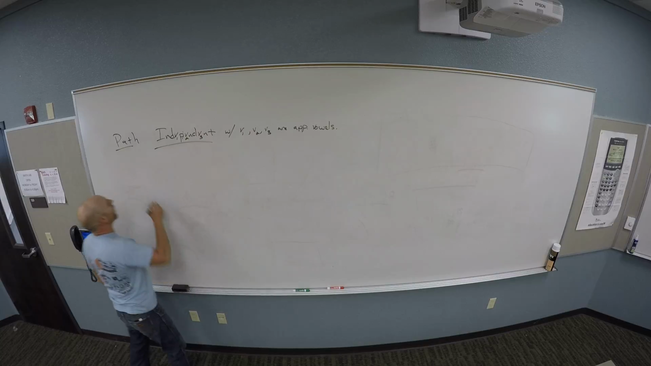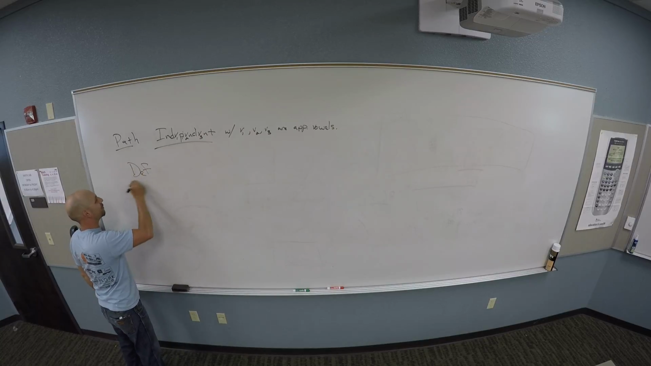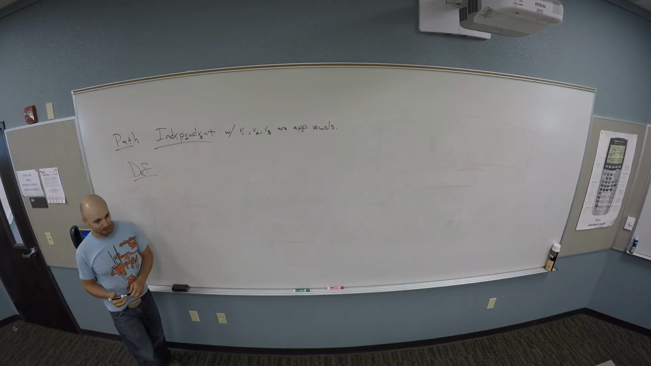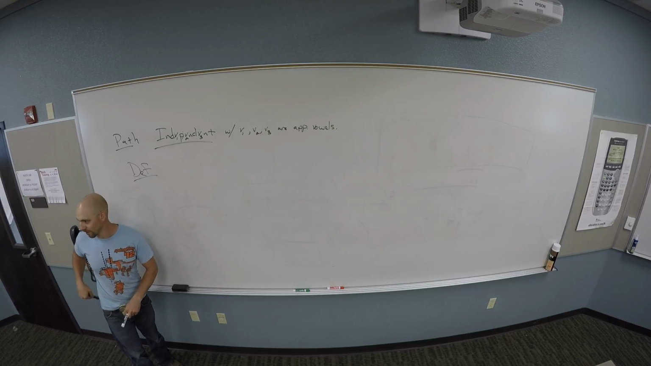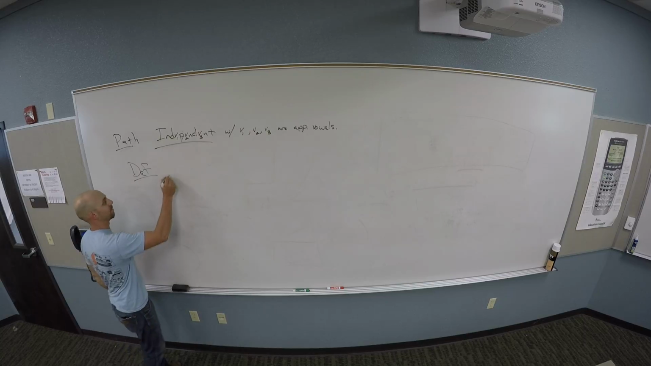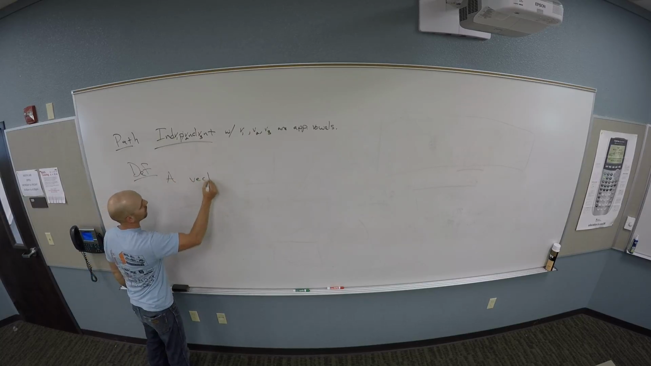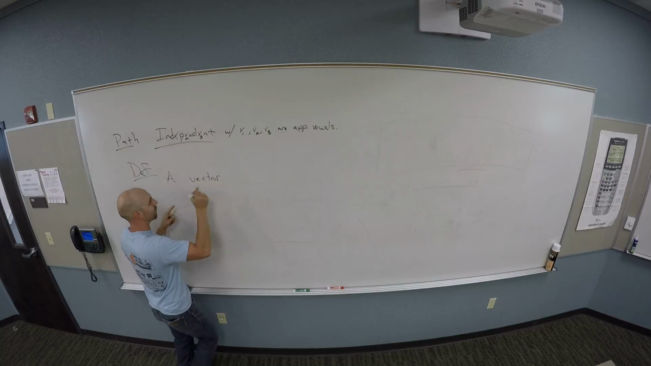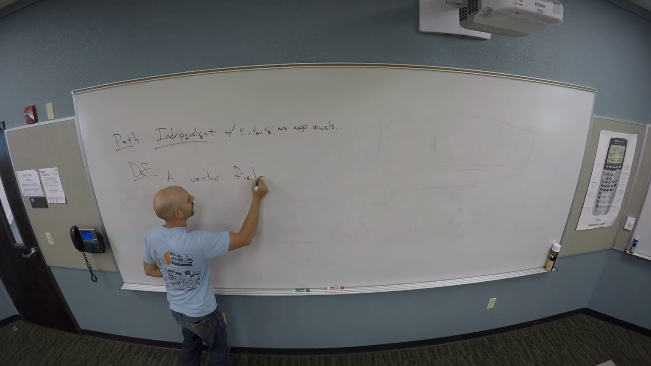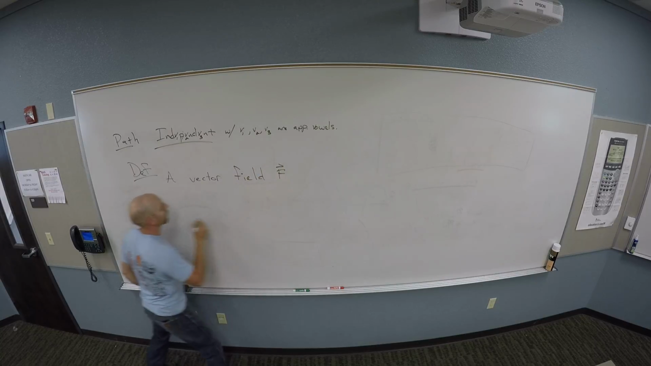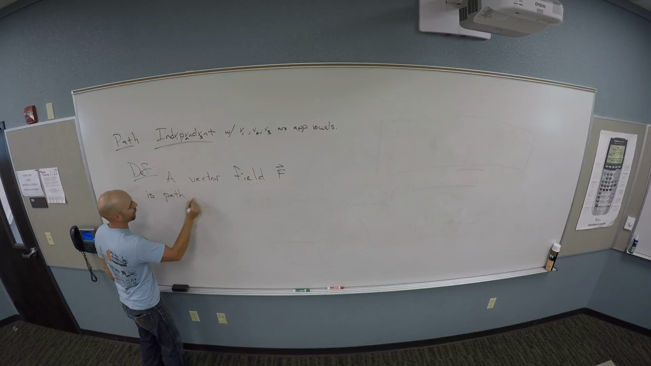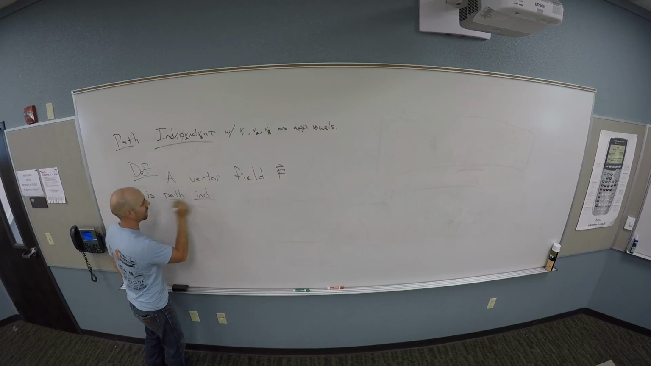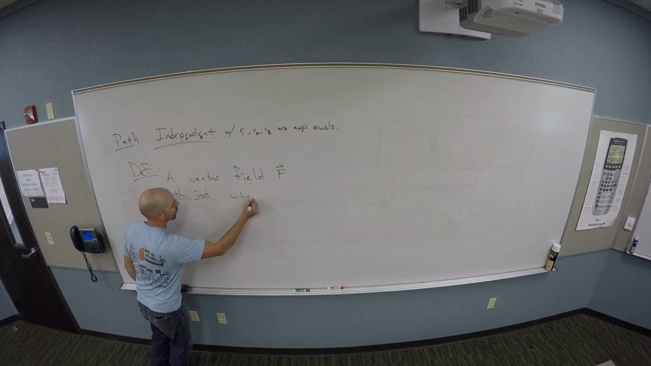Okay, so I want to define path independent. Can you guys tell me what path independent should mean? We've talked about this a bunch, right? But what does it mean for a vector field to be path independent? A vector field F is path independent when, okay, now go.